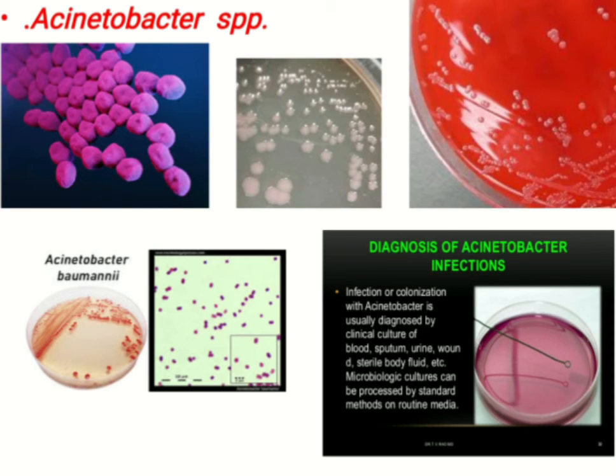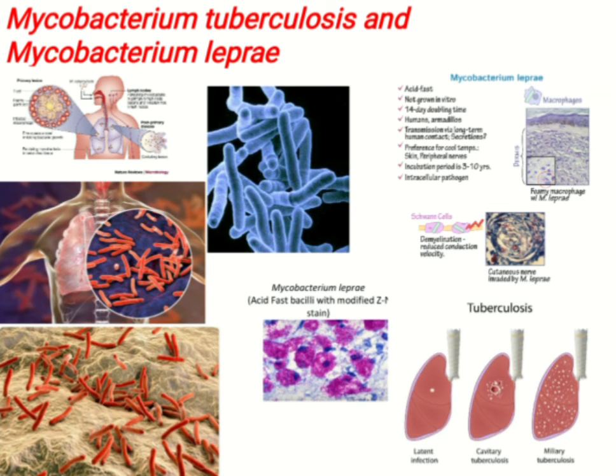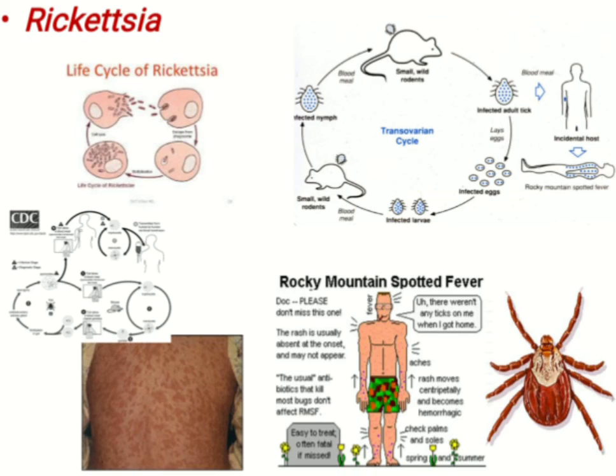And then Acinetobacter. We'll be talking about the various aspects of various Acinetobacter species. Tuberculosis and leprosy, two major killers throughout the world. We'll have an entire overview of these two pathogens, Mycobacterium tuberculosis and Mycobacterium leprae. And at the end, we'll be studying Rickettsia, a completely different group of bacteria with some novel characteristics. We have heard of Rocky Mountain spotted fever and many others, and Rickettsia-like organisms. So we'll have a complete picture of Rickettsia also.